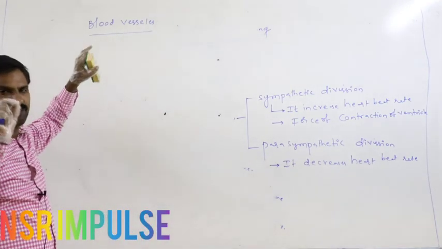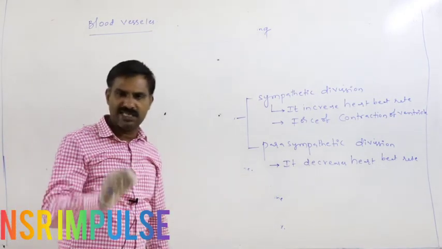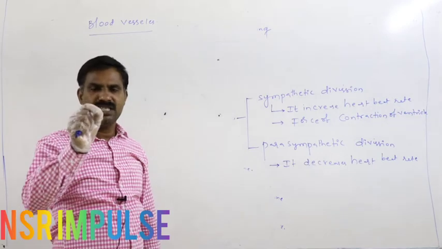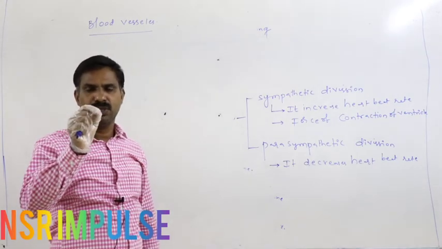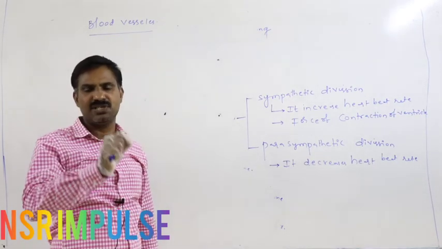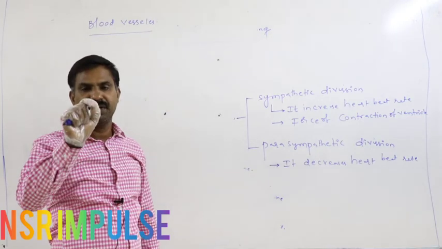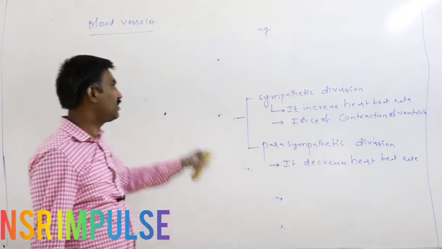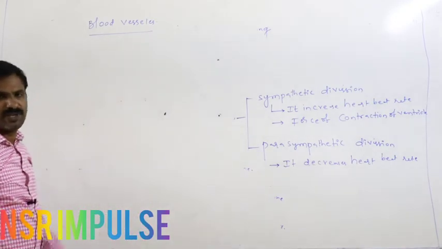So definitely in our body, a closed type of circulatory system is present. So blood is always circulated through the tubular structures without leaking out. That kind of tubular structures are said to be the blood vessels.